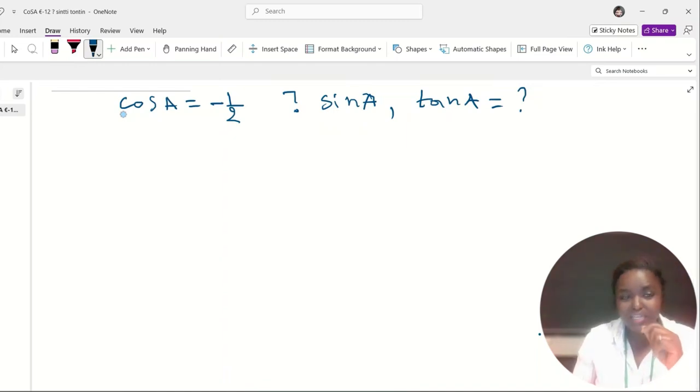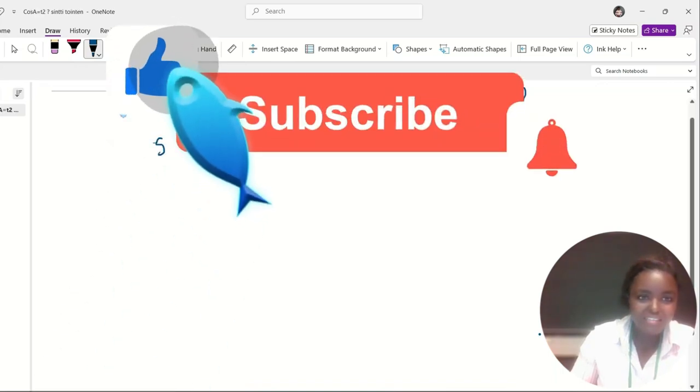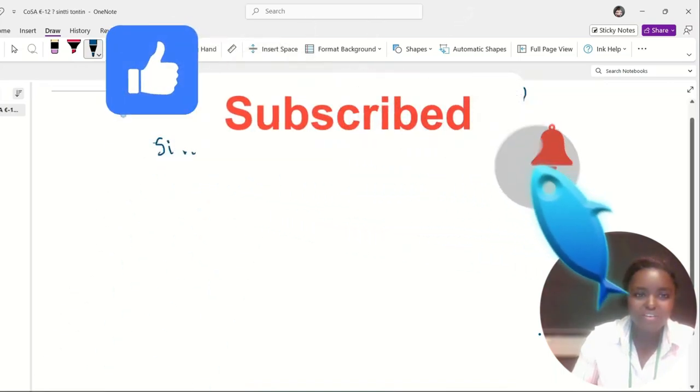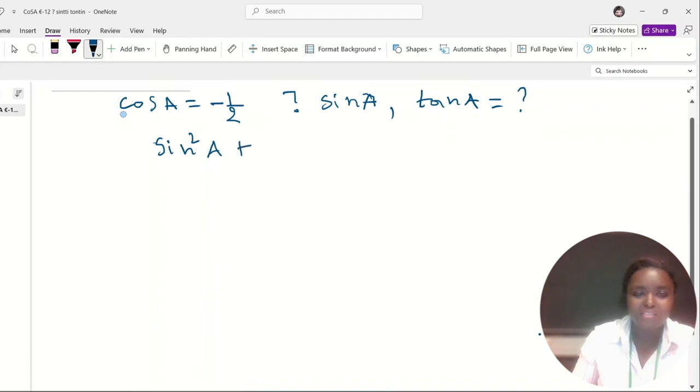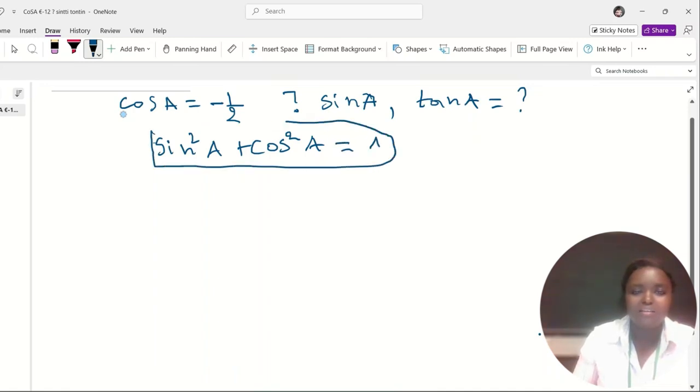Guys, there is a video that I made about that identity. I am going to pin it in the comments. Watch that video. This famous identity says that sine squared of a given angle A plus cosine squared of that angle is equal to 1. So we are going to rely on this identity and then solve for sine A and tan A.